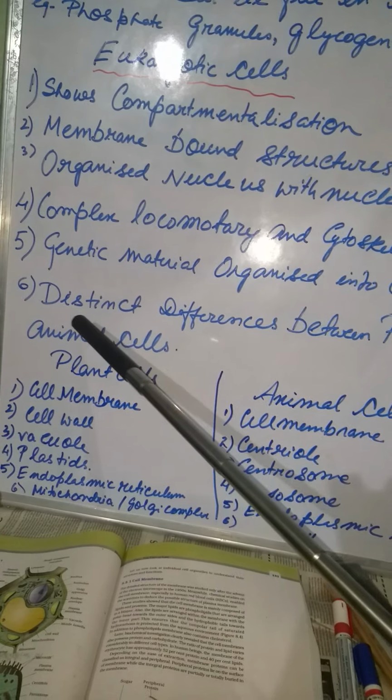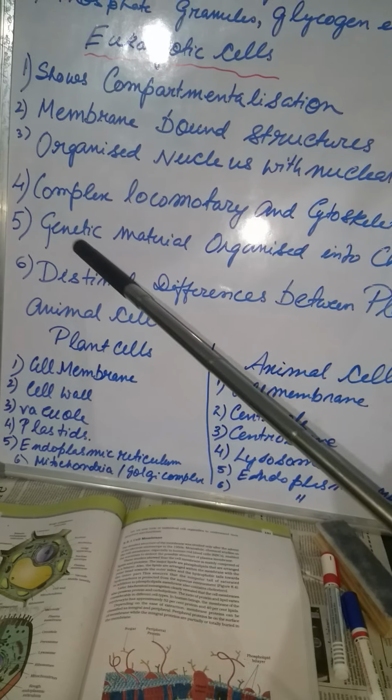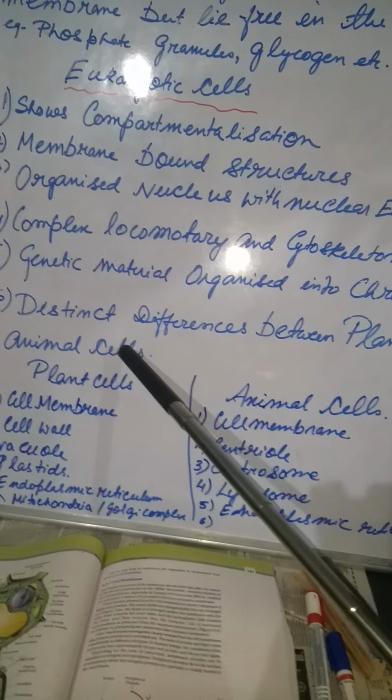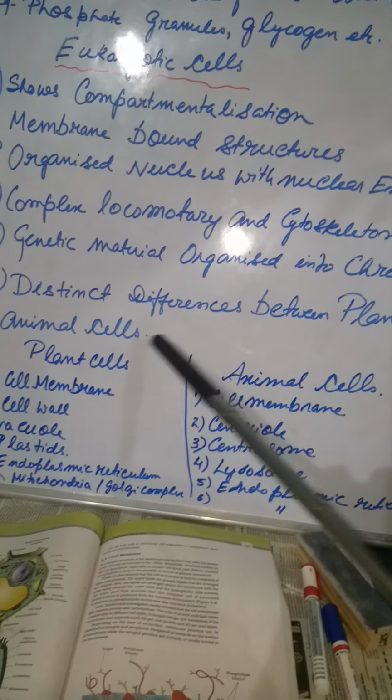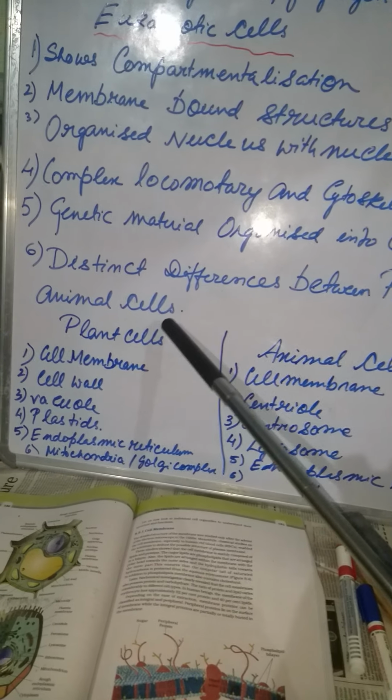RNA is not a genetic material, but it is used as mRNA, messenger RNA, and transfer RNA, tRNA and mRNA. Now these eukaryotic cells are distinctly divided into plant cell and animal cell. These are also distinctly differentiated.